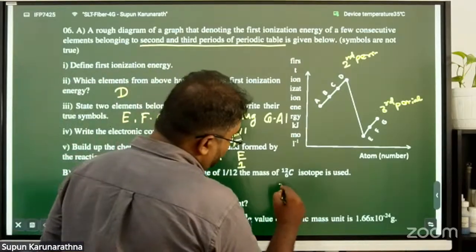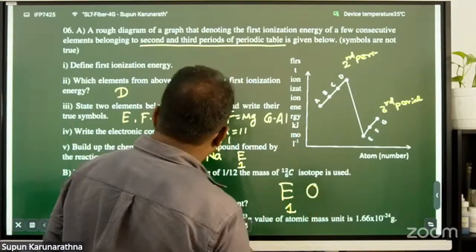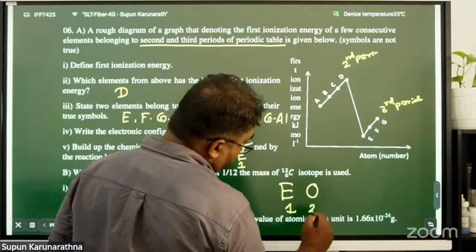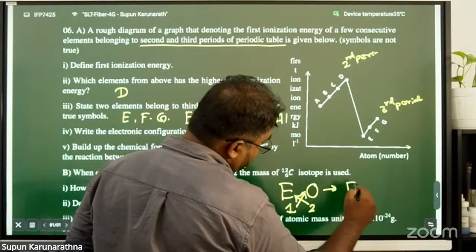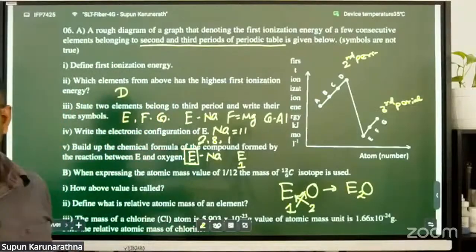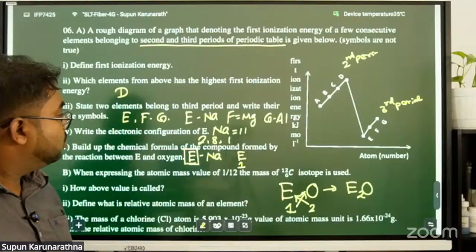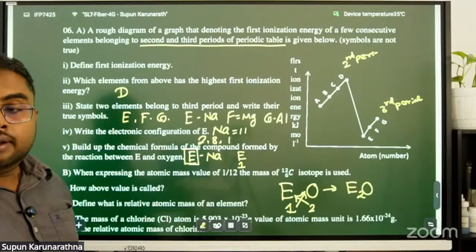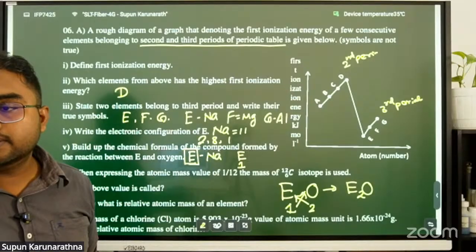The valency of oxygen is 2. After exchanging the valencies, it comes to E2O. We call it E2O.